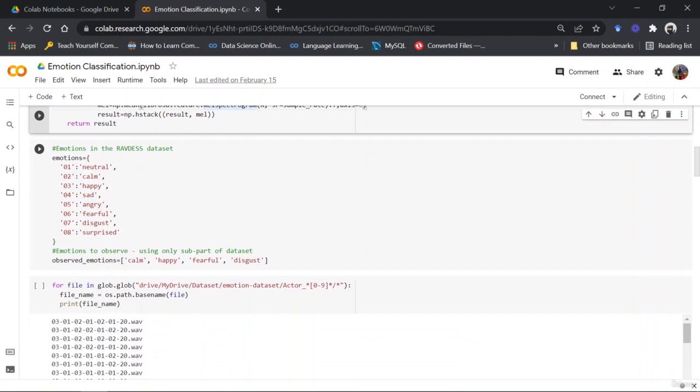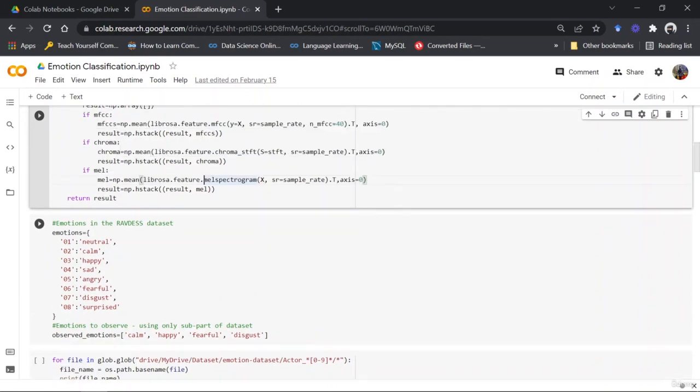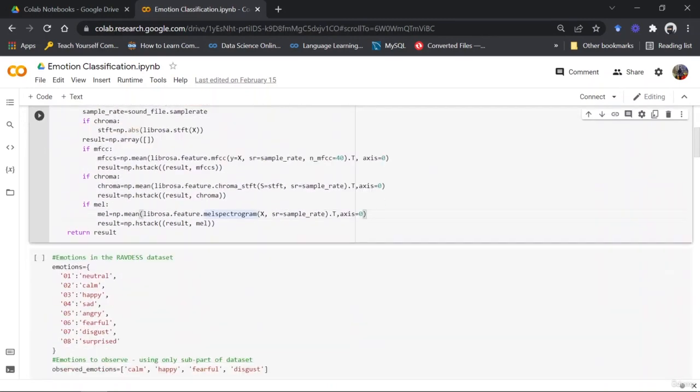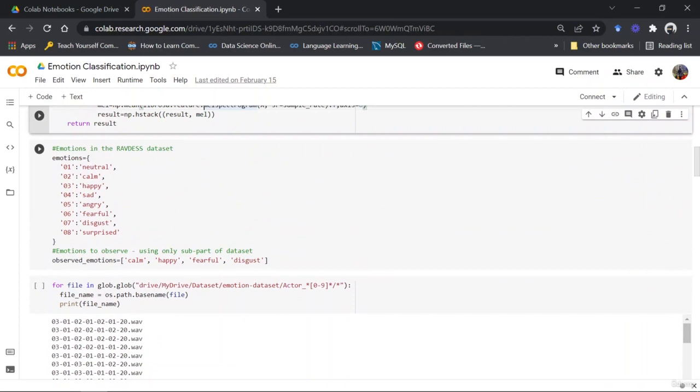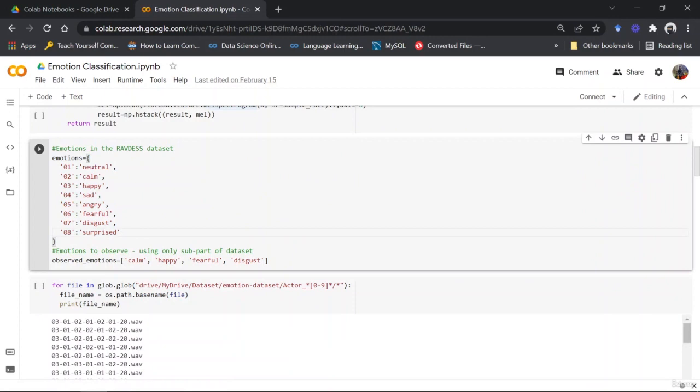Now the data set that we have used is the emotions data set in the RAVDESS data sets, and it has these many emotions, but we are going to use only half of it, which is calm, happy, fearful, and disgust. Okay, because you need to create a very large and complex model, and you need to have even more features for properly predicting or classifying each and every one of these classes, right?